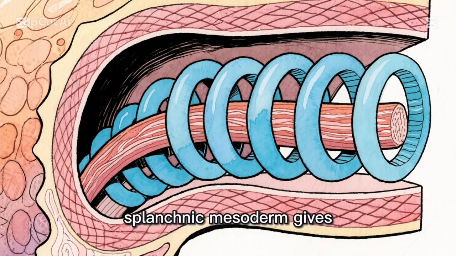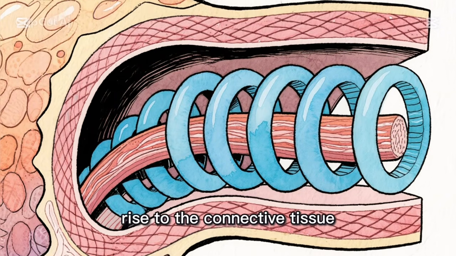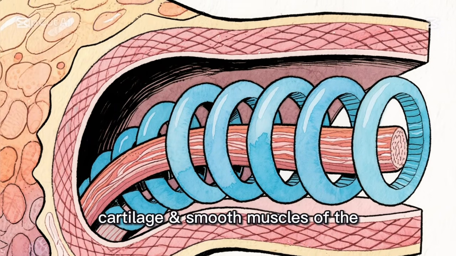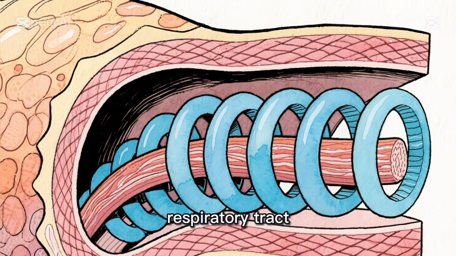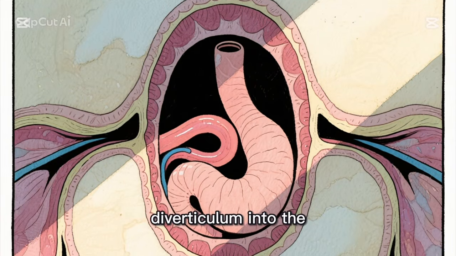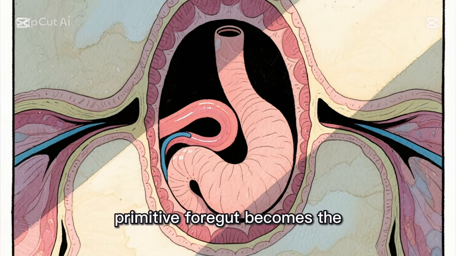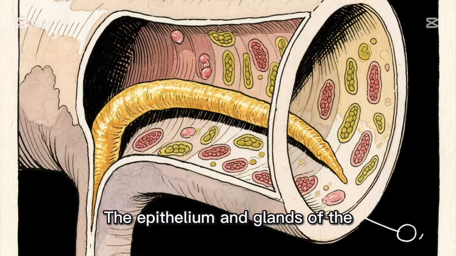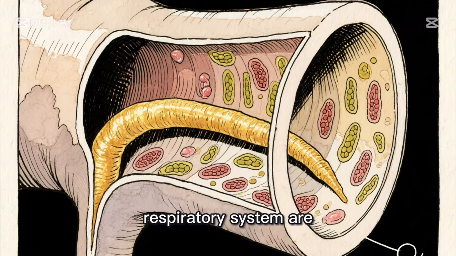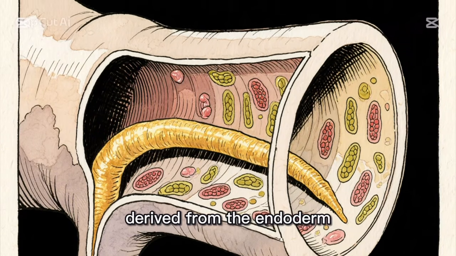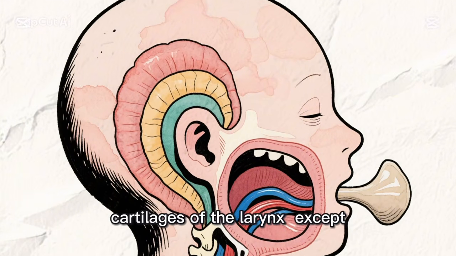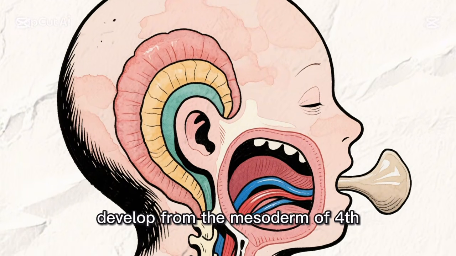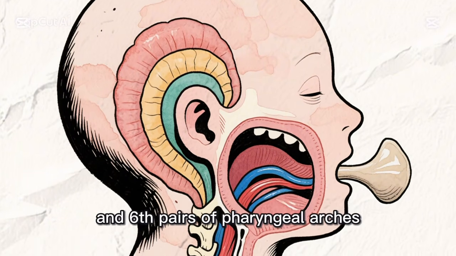The surrounding splanchnic mesoderm gives rise to the connective tissue, cartilage and smooth muscles of the respiratory tract. The opening of the laryngotracheal diverticulum into the primitive foregut becomes the laryngeal orifice. The epithelium and glands of the respiratory system are derived from the endoderm. Laryngeal muscles and the cartilages of the larynx, except epiglottis, develop from the mesoderm of 4th and 6th pairs of